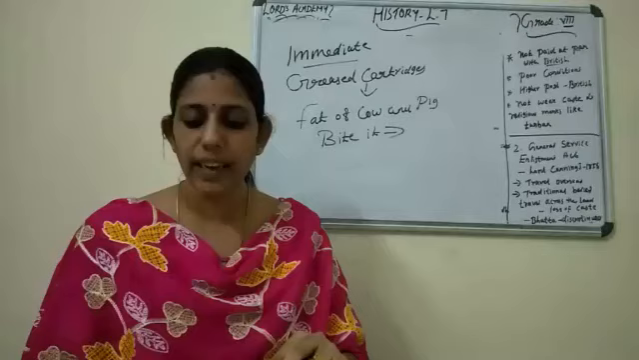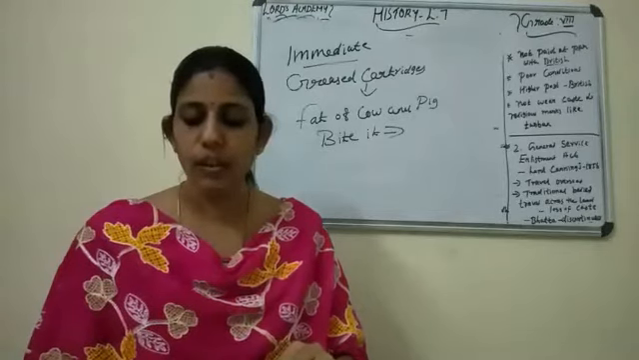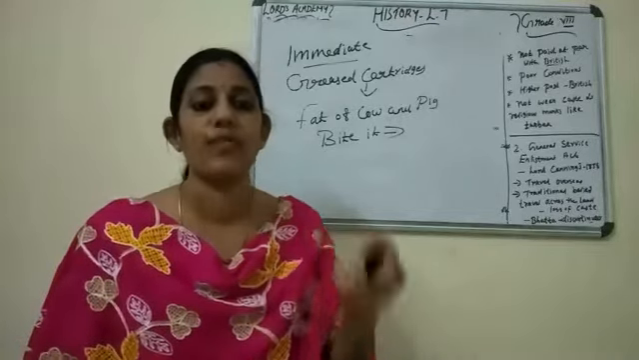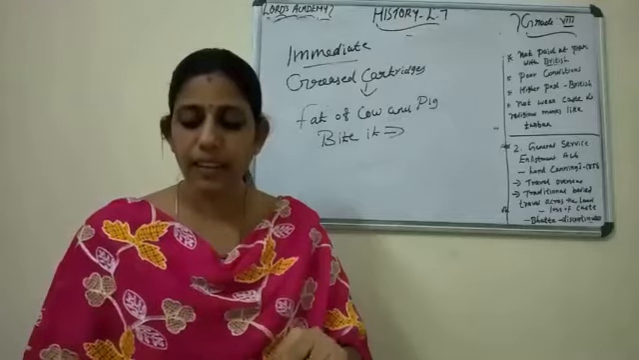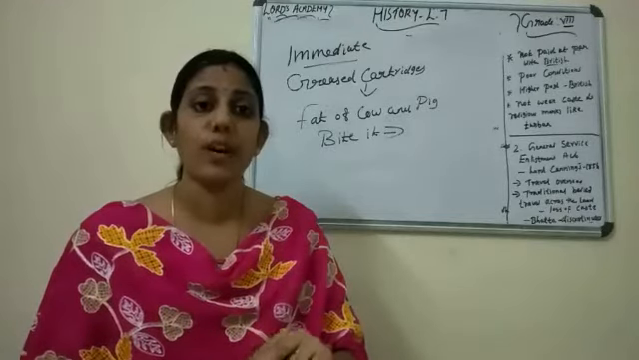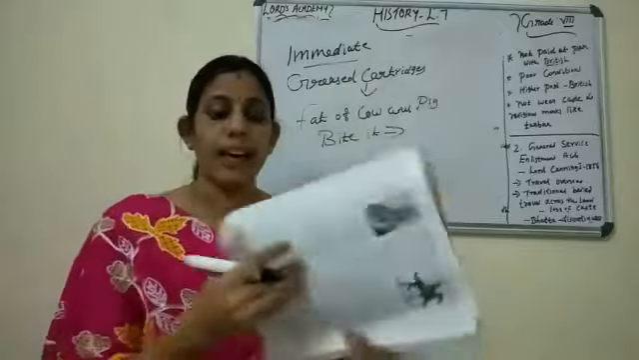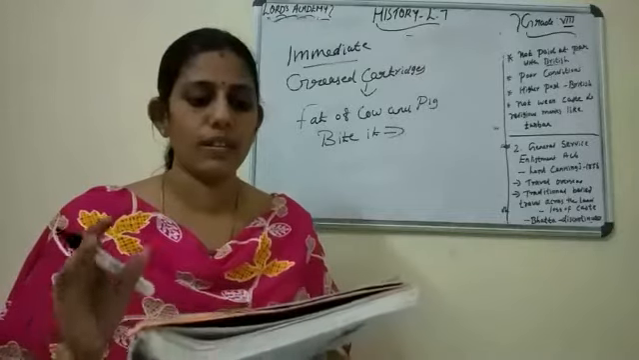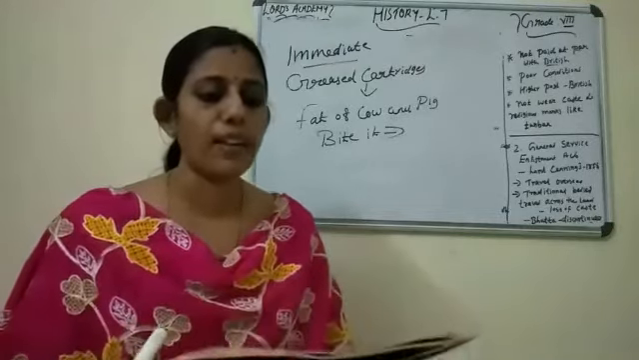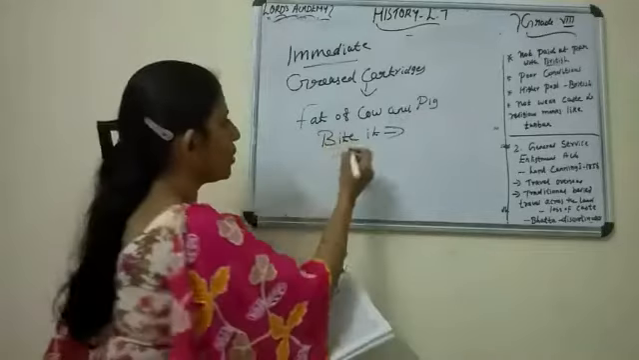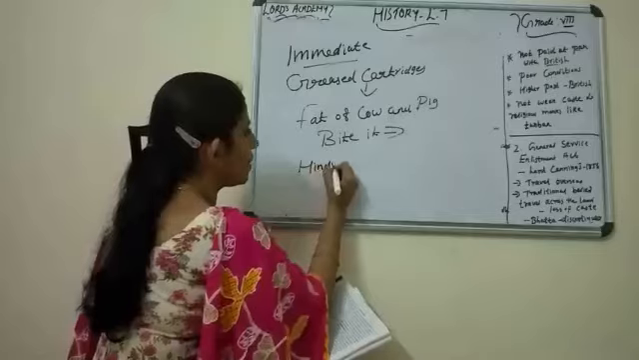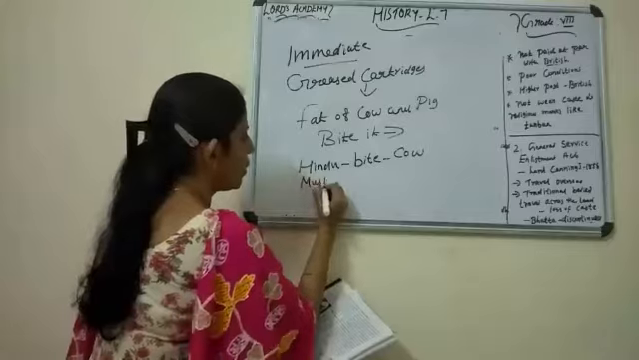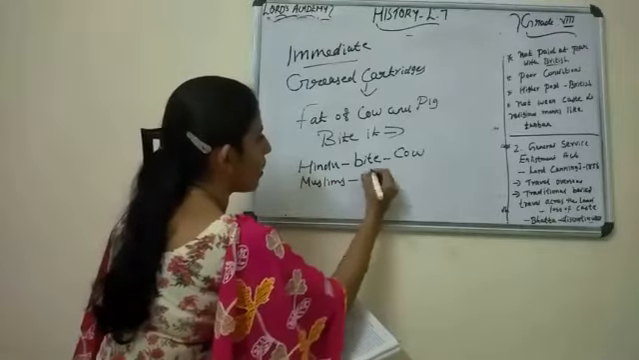And before loading the cartridges onto the rifle, the soldiers had to bite off the ends with their teeth. A rumor spread that the cartridges were greased with the fat of cows and pigs. According to their belief, it was a taboo for Hindus to bite the fat of a cow, and for Muslims to bite the fat of a pig.